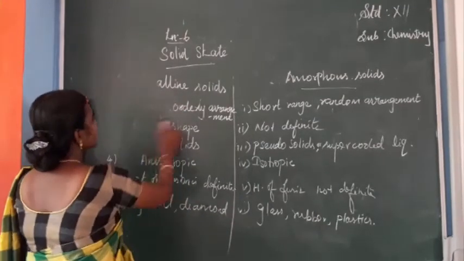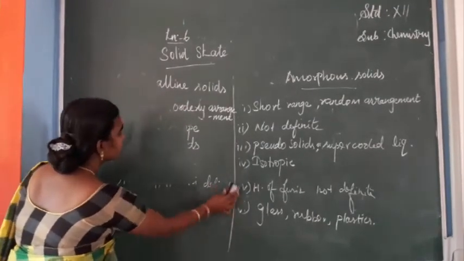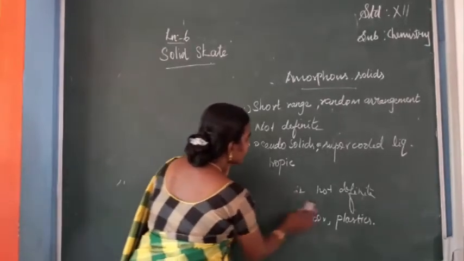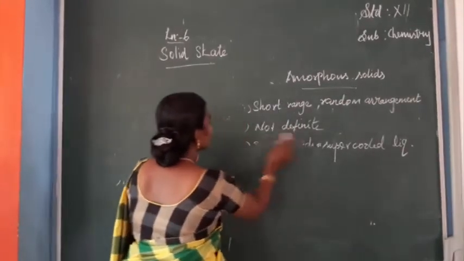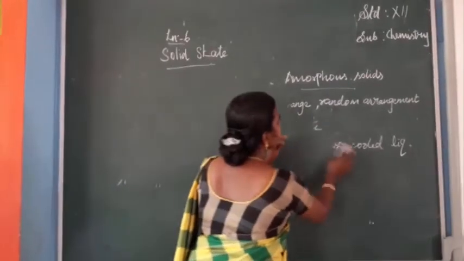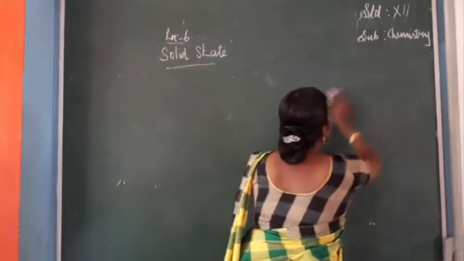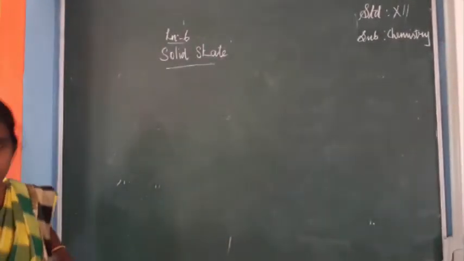Next we can see the definition for anisotropy and isotropy. Consider a solid. Crystalline solids have orderly arrangement of constituents, isn't it?